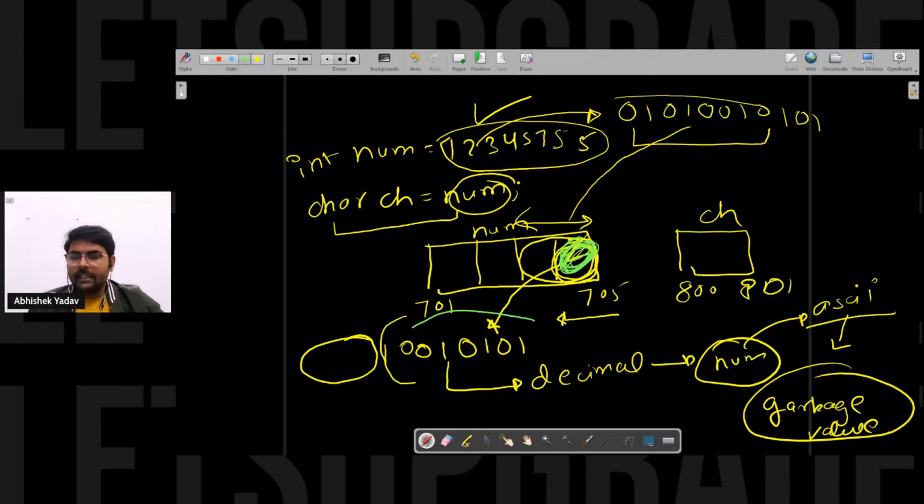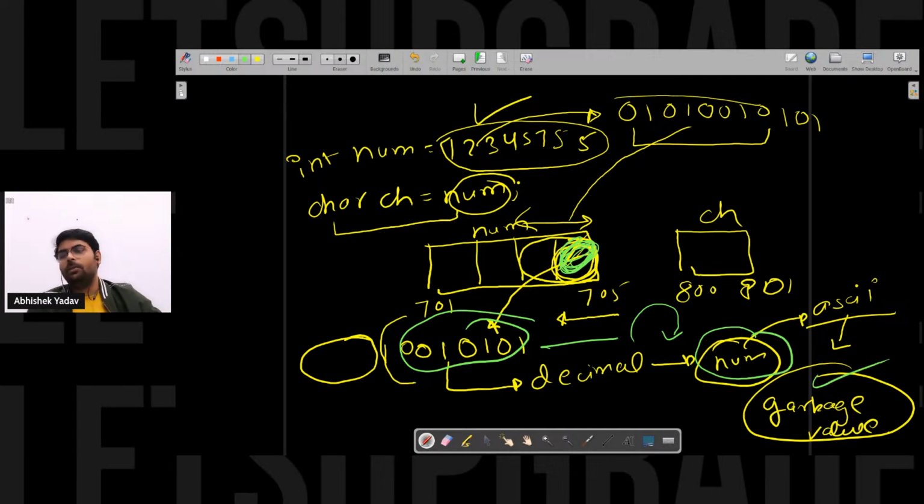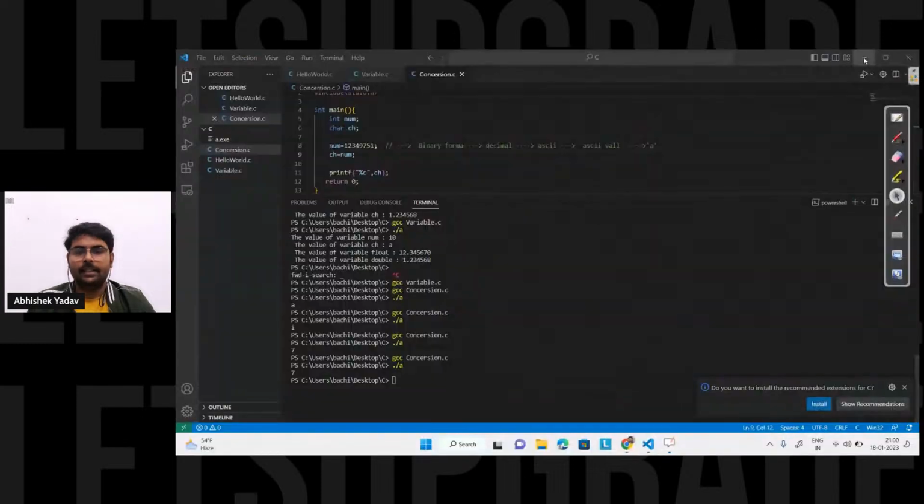It will take the data, convert the data to decimal format, and go to the ASCII table. In the ASCII table, if the data is present, good. If the data is not present, it will print a garbage value on the output screen. Right, everyone? Till this point, if anyone has any doubt, please write in the chat.